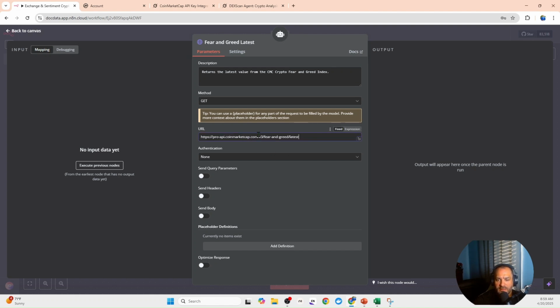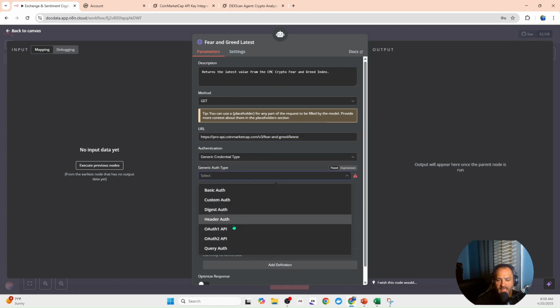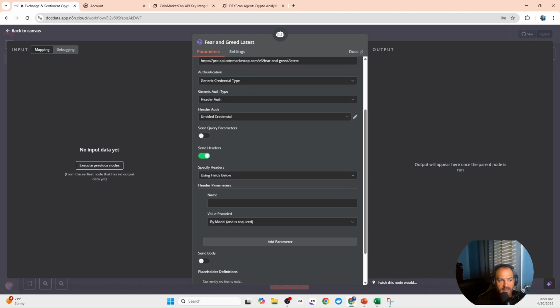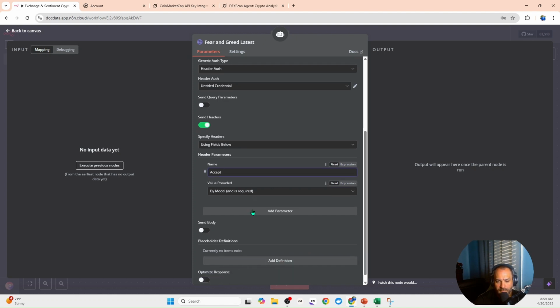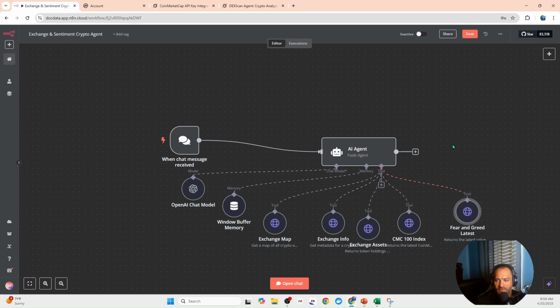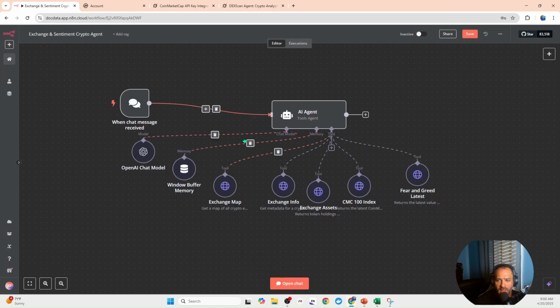So now here is the URL. You want to just do the same thing, generic, authentication header. And then what we need to do is just add in a send headers. And then we'll click accept. And this one is completed. And so now this model is done. So now we have everything we need for this exchange and sentiment crypto agent.